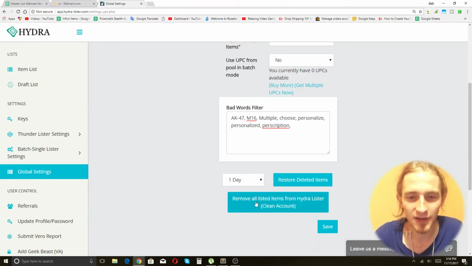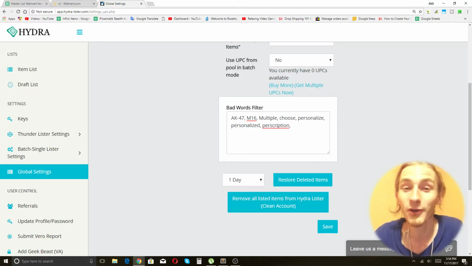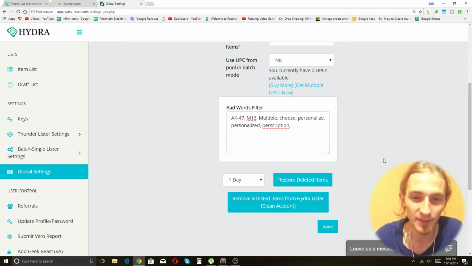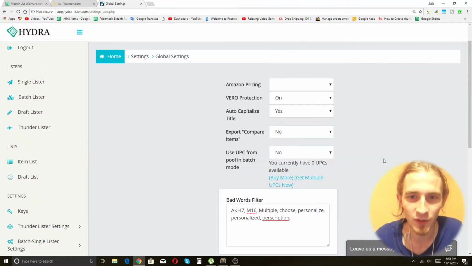So the button that I was talking about earlier, clean account, this is what I clicked. And this deletes Hydra's memory of what you have already posted and enables you to post things a second time. So if the item is still on eBay, it's going to result in creating duplicate items. But since my eBay account is empty, I don't have to worry about that, right? So that's where we do that setting.